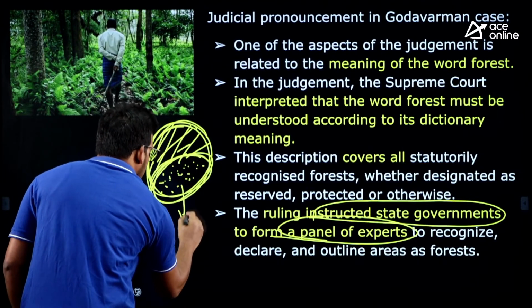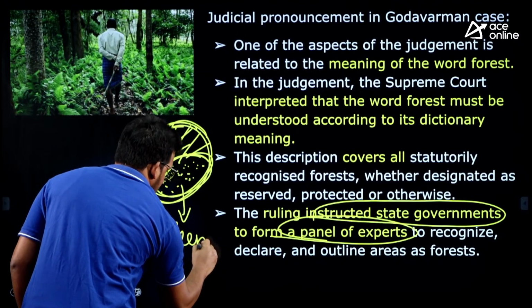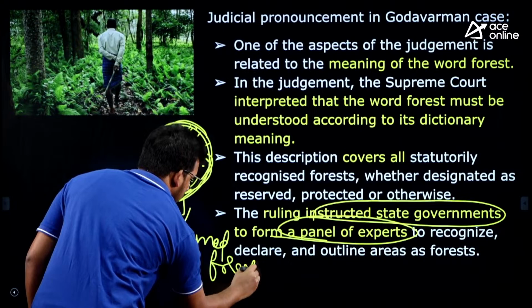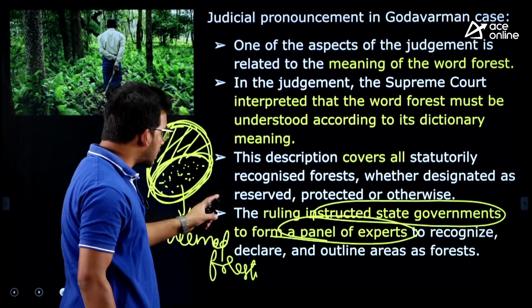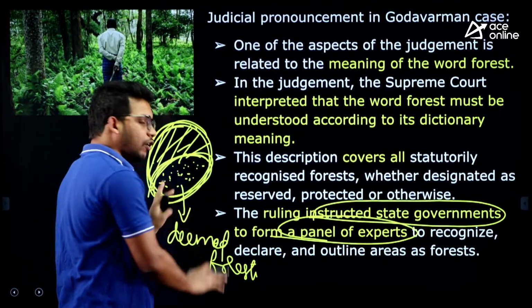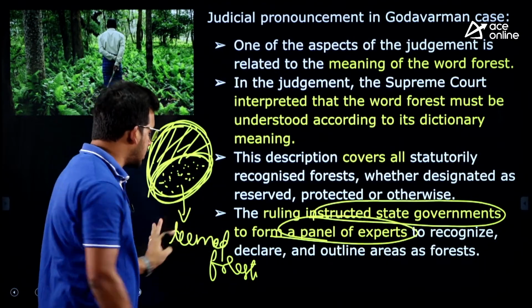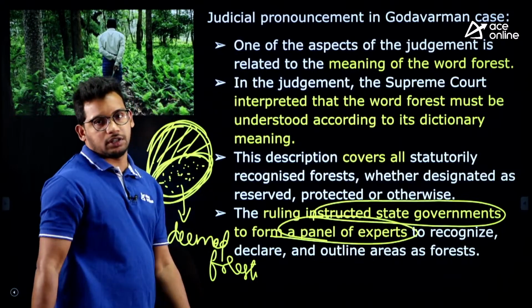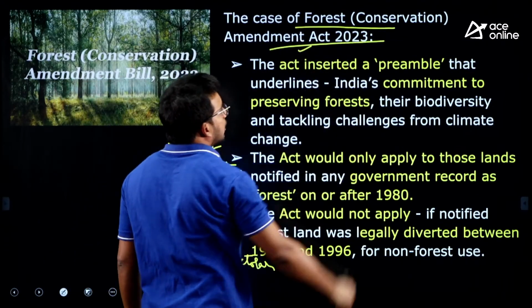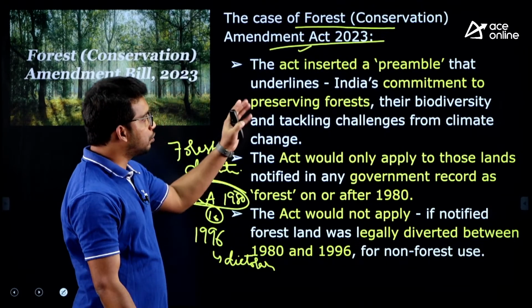These are called deemed forests, you can remember that as well: those forests which are part of the dictionary definition but not under the definition of the 1980 Act, right. A lot of developmental activities have taken place in the deemed forests. Because of that, the government passed the Forest Conservation Amendment Act in 2023.